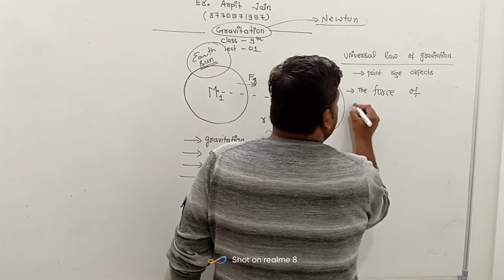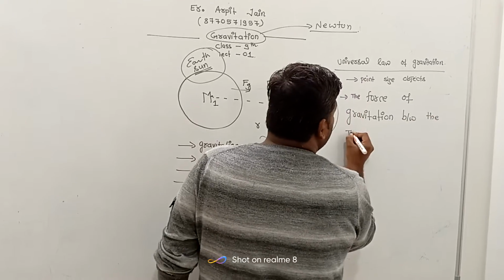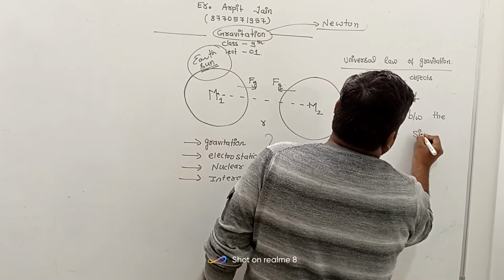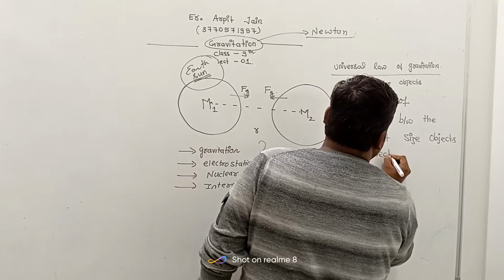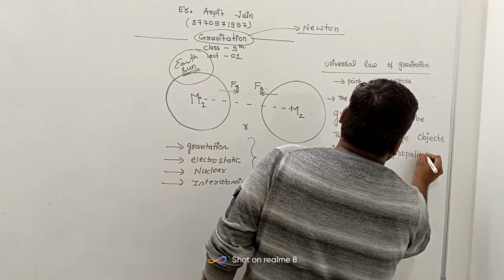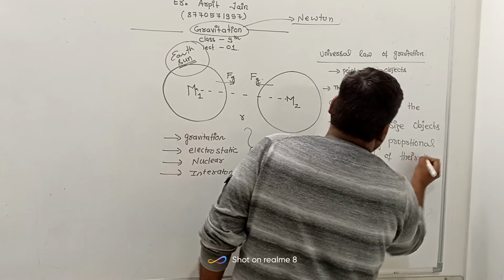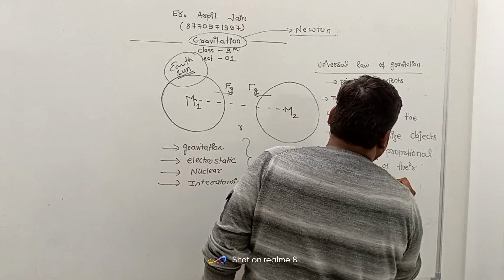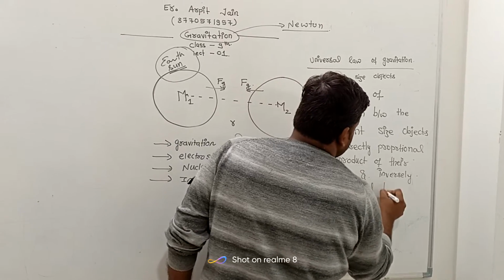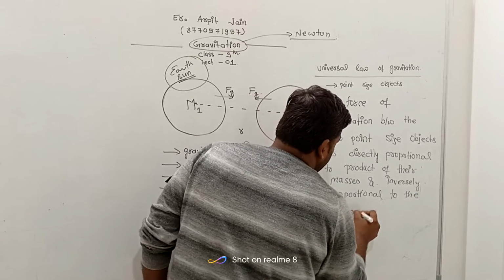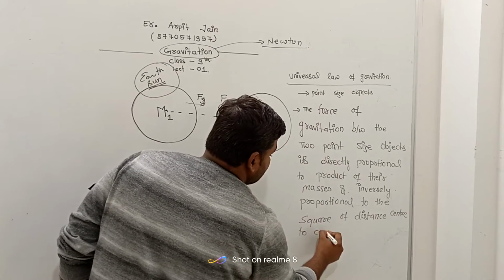Now, this law states that the force of gravitation between two point size objects is directly proportional to the product of their masses and inversely proportional to the square of the distance, center to center.